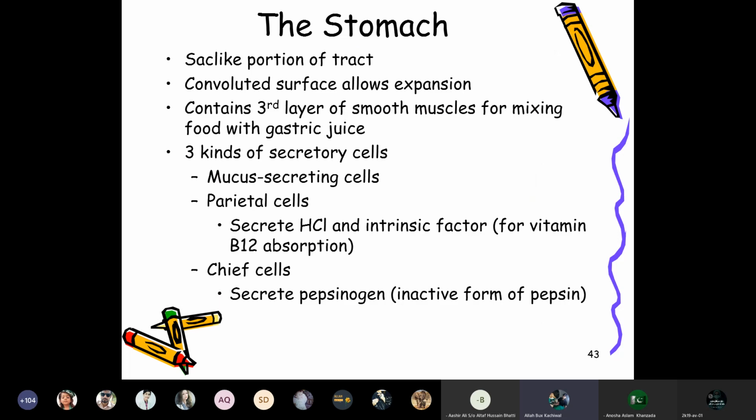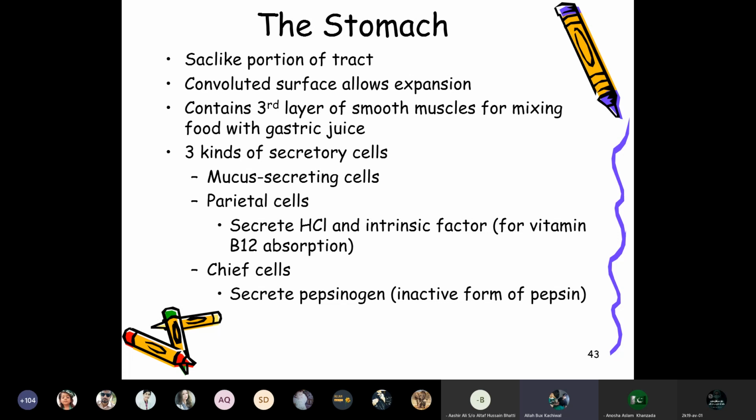And then the stomach. We will discuss the compound stomach in detail in the next lecture, but simply I am covering over here that the stomach is a sac-like portion of the tract with a convoluted surface that allows expansion, and contains a third layer of smooth muscles for mixing of food with gastric juices.